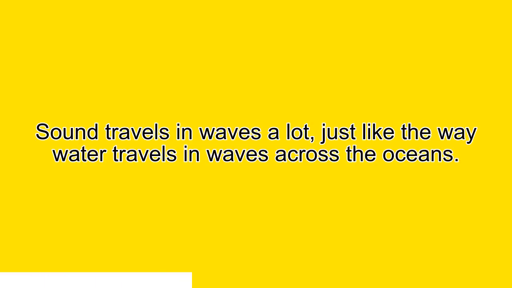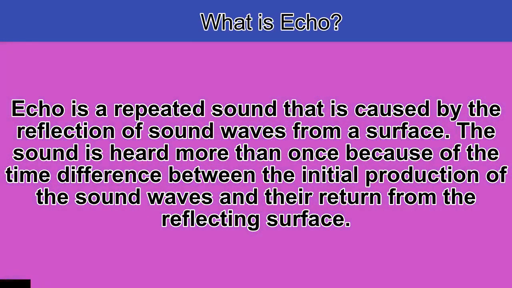Sound travels in waves a lot, just like the way water travels in waves across the ocean. What is an echo? An echo is a repeated sound that is caused by the reflection of a sound wave from a surface. The sound is heard more than once because of the time difference between the initial production of the sound waves and their return from the reflecting surface.